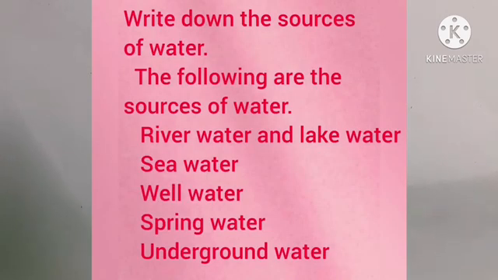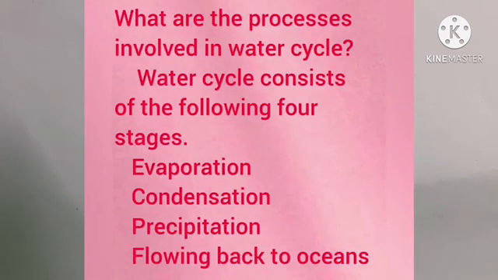Write down the sources of water. The following are the sources of water: river water and lake water, sea water, well water, spring water, underground water. What are the processes involved in water cycle?